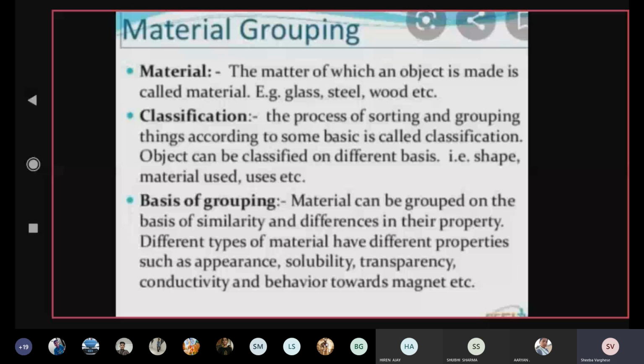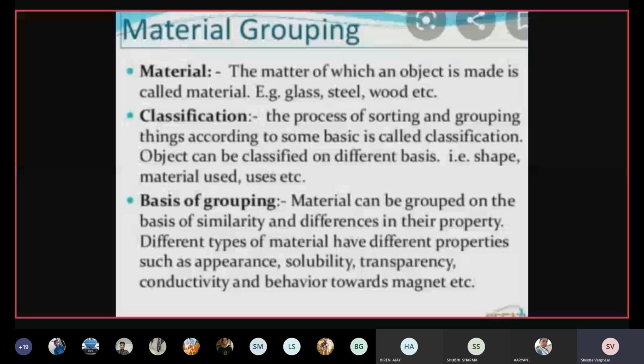For example, we have glass, steel, wood. All these are materials. Wood is used to make furniture, it is used to make doors. So that is a type of material through which various objects are made. Now based on this, the objects can be grouped or classified into different groups.